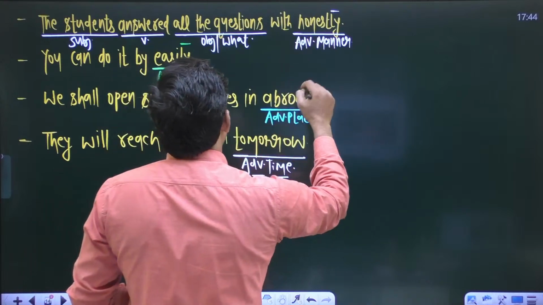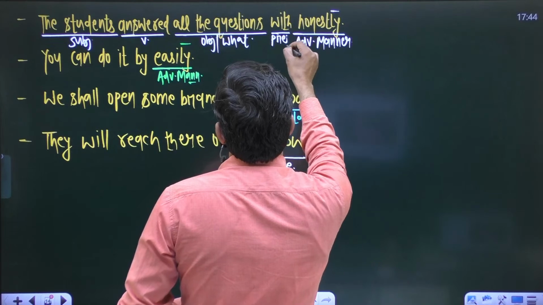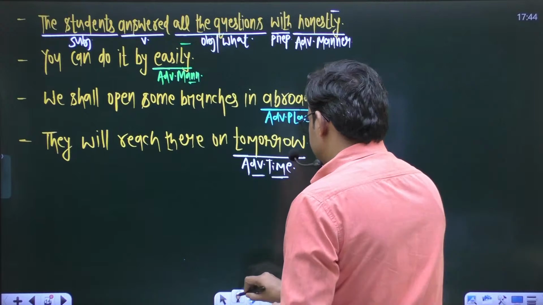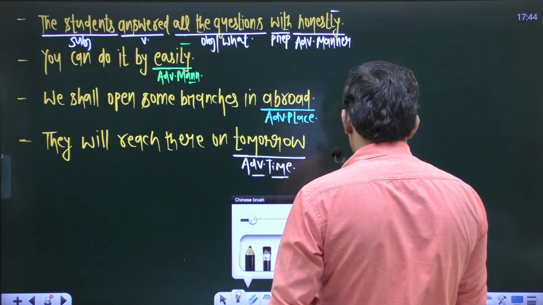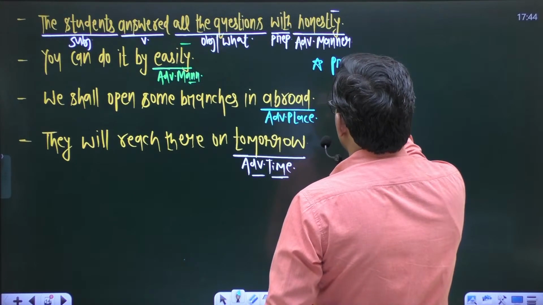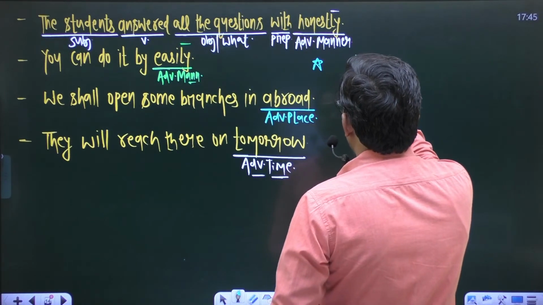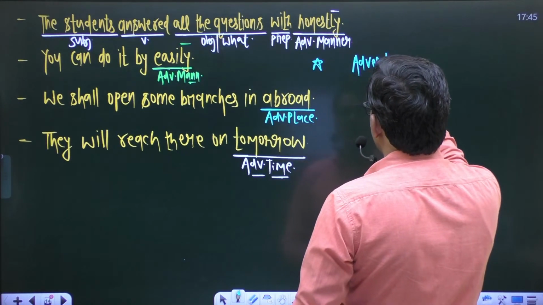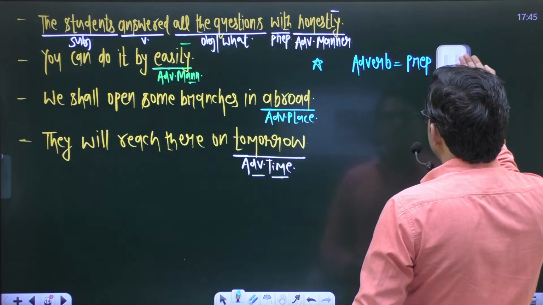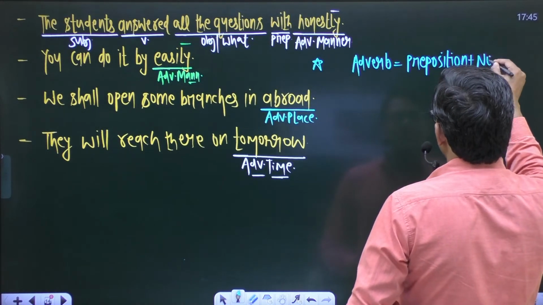So let us apply this to all the sentences. Honestly is an adverb, and before the adverb you have a preposition, with. Make sure that adverb is always equal to preposition plus noun.